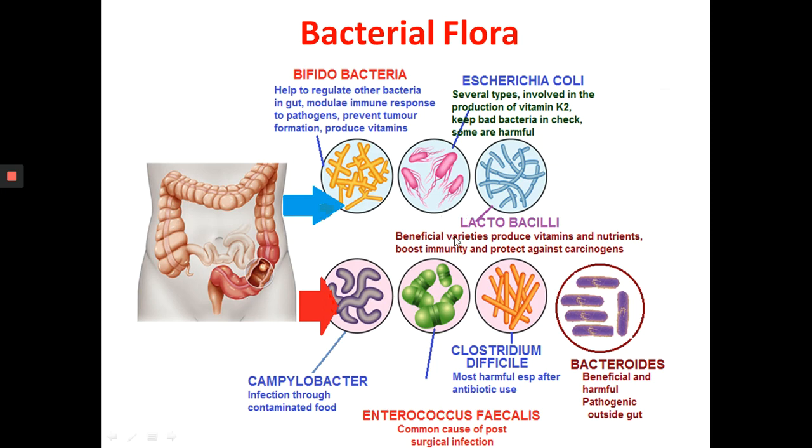So these are bifidobacteria. They help to regulate other bacteria, because they produce certain antibodies and it regulates the other bacteria. They modulate the immune response by the production of these antibodies. They prevent tumor formation and they produce certain vitamins also. E. coli, there are several types involved in the production of vitamin K2, needed for blood coagulation.